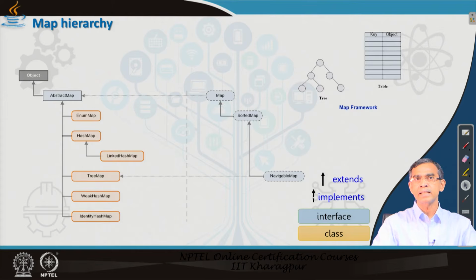All these classes are inherited from the abstract class AbstractMap. AbstractMap implements the Map interface.